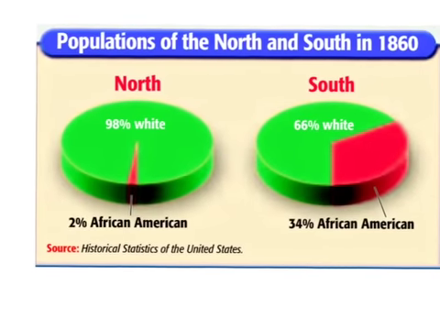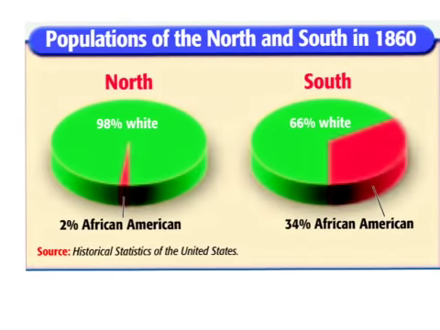So this map shows that the North and South had very different populations in 1860. The North, as you can see, was mostly white and only 2% was African American. The South was 66% white and 34% African American, meaning that the South had a lot more slaves and African Americans than the North.